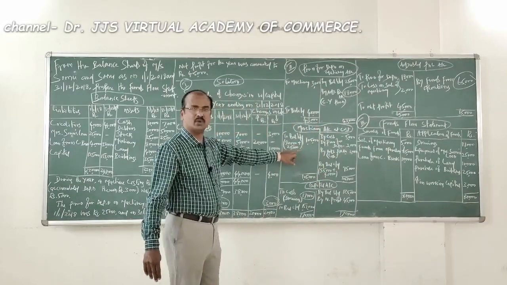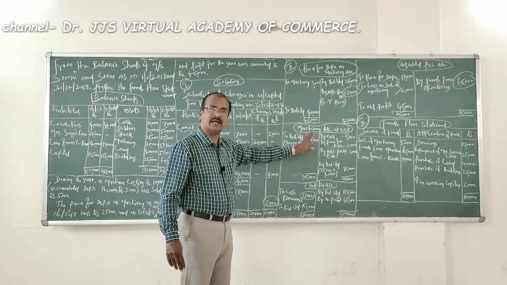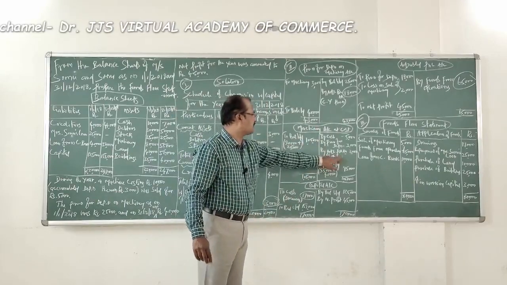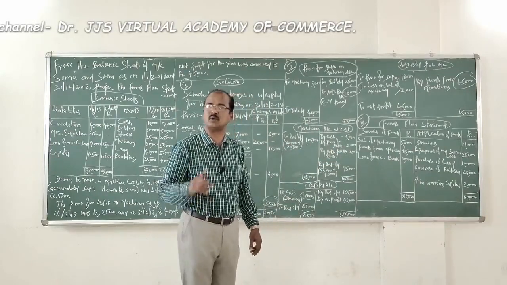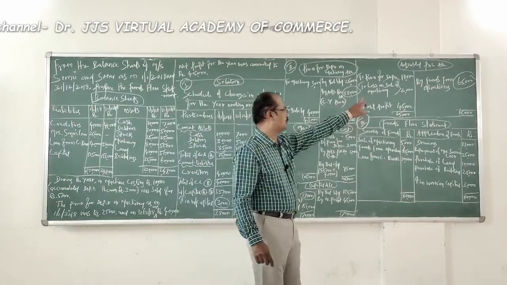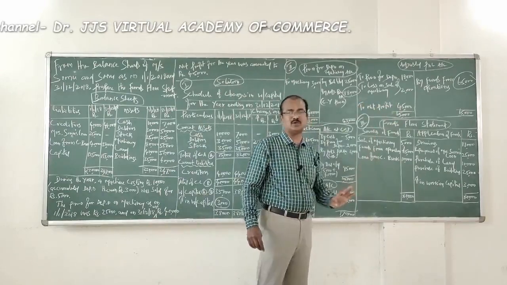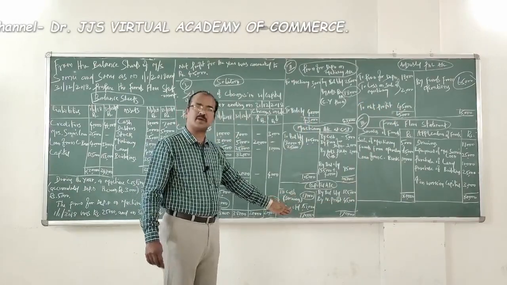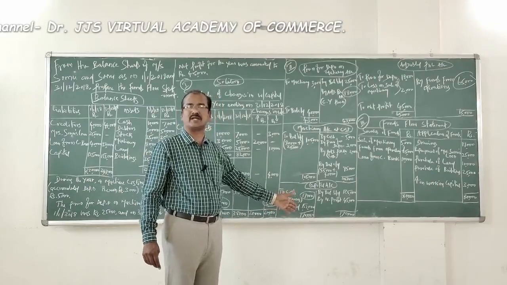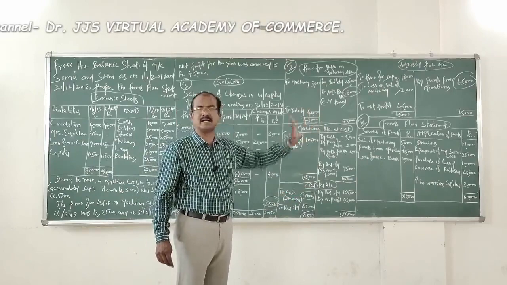Then go through the next ledger account. Is there any aspect related to the adjusted P&L account? Yes. There is a loss on sale of machinery, amount of 2,000. What is the journal? Adjusted P&L account debtor to machinery, to loss on sale of machinery 2,000. Is there anything related to this particular ledger account? I mean, is there anything related to the adjusted profit and loss account here? The net profit, that's already recorded there.